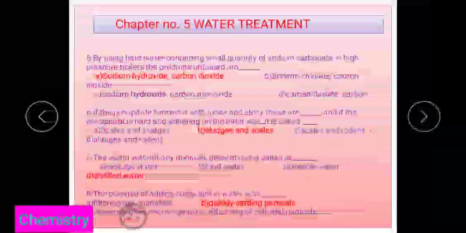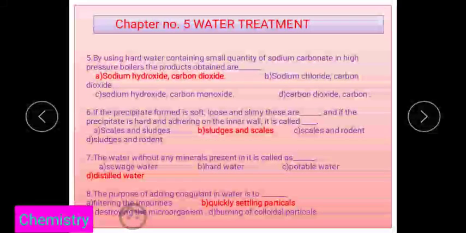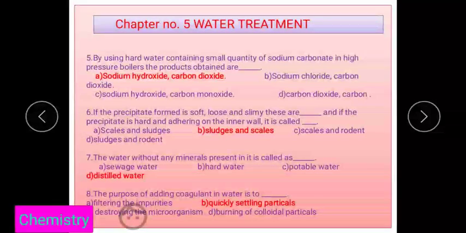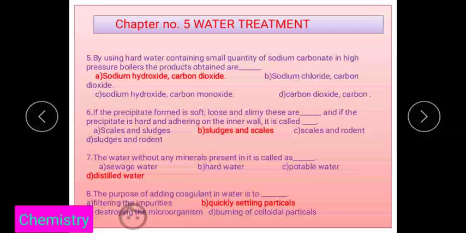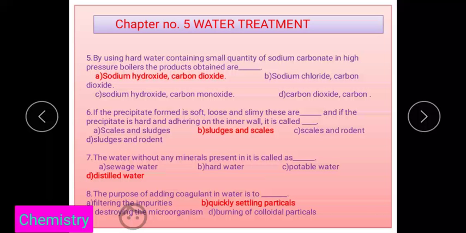Next question, the fifth one: by using hard water containing a small quantity of sodium carbonate in the high pressure boiler, the products obtained are. During this process, whatever sodium carbonate is added reacts with the water, and under high pressure there is a formation of sodium hydroxide and carbon dioxide. Means the sodium is converted into sodium hydroxide, and the carbonate is converted into carbon dioxide.